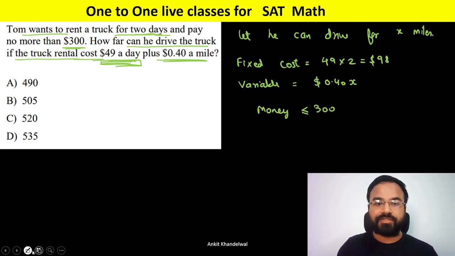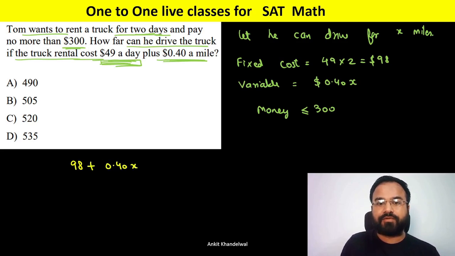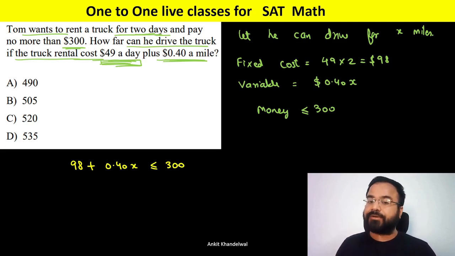So the inequality which we will be creating, I'm writing over here, is 98 plus 0.40x less than or equal to 300. If you plot this inequality in Desmos, it will directly give you the answer. But again, you can do some of the things manually also. 300 minus 98, and now we are dividing by 0.4 on both sides, so the sign of inequality won't change.